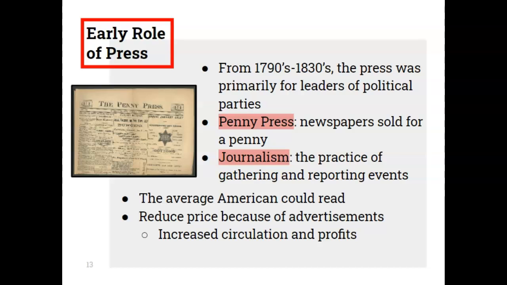The average American could read, so literacy rates started to increase, and also the reduced price allowed for more advertisements. So the advertisements allowed for that material to be at reduced price because, again, the marketing made it advantageous for people to seek out these advertisements and fund the production of this material. It also increased the circulation and profits as well.